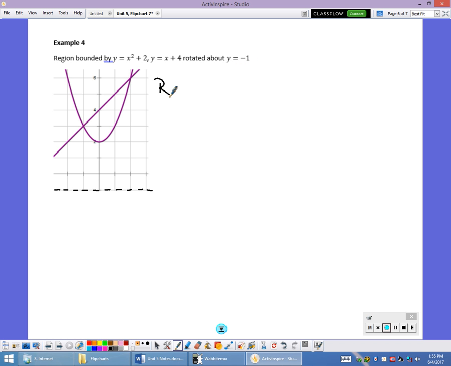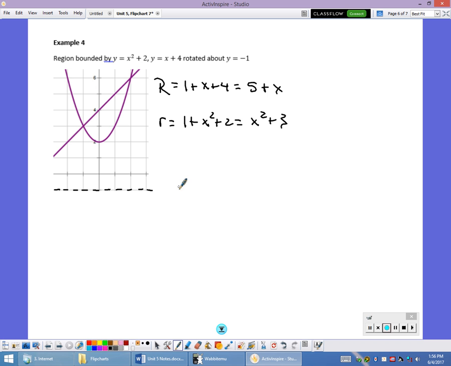So I had to decide what my outside radius is. I have to decide what my inside radius is. My outside radius is going to be 1 unit up to the x-axis, and then it's going to be the one that's further away, that line. So it's going to be 1 plus x plus 4. If you want to think about it as absolute value, that's fine too. I don't care. And then my inside radius is going to be 1 to the x-axis, and then plus x squared plus 2. So it's 1 plus x squared plus 2, or x squared plus 3.